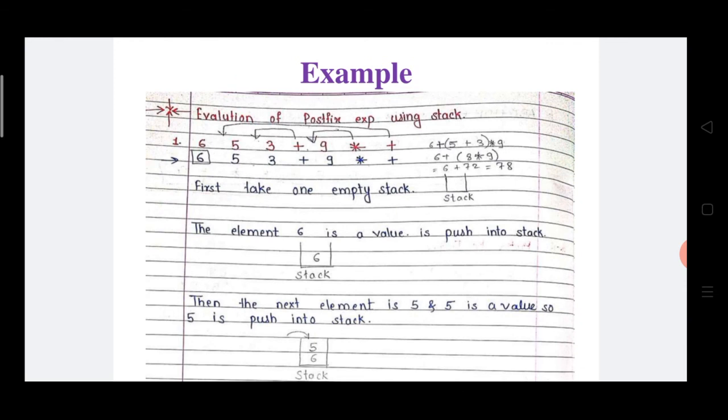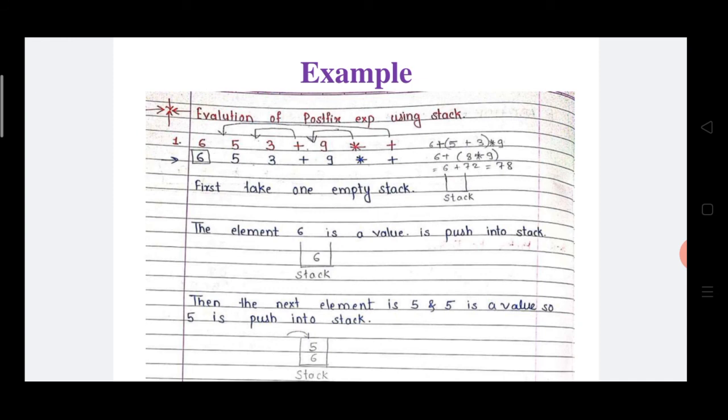Now see the example evaluation of a postfix expression using a stack. The question is 6, 5, 3, plus, 9, into, and plus. First take one empty stack. Already we discussed what a stack is. Actually, a stack is a data structure where one end is open and the other end is closed. Means we have to insert the element from one end and delete the element from the same end. That one end is called the stack.